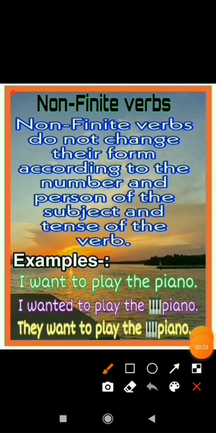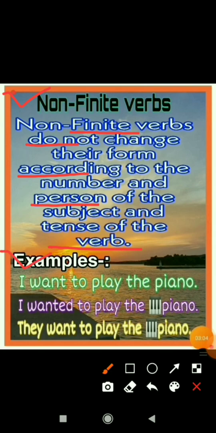So we have learned about finite verbs. Now it's time to learn about non-finite verbs. So let's see the definition. Non-finite verbs do not change their form according to the number and person of the subject and tense of the verb. Means if the verb is not being changed according to the number, according to the person and according to the tense of the verb, that time it is called a non-finite verb. So now let's see the example to understand it better.